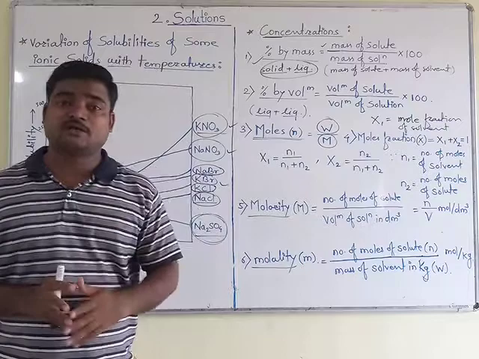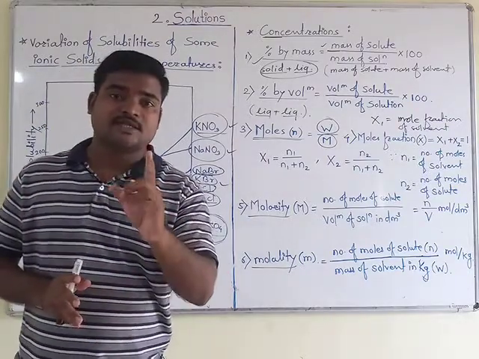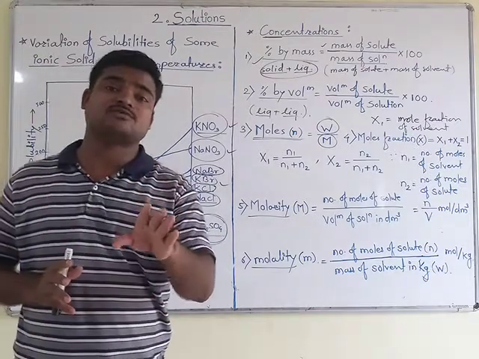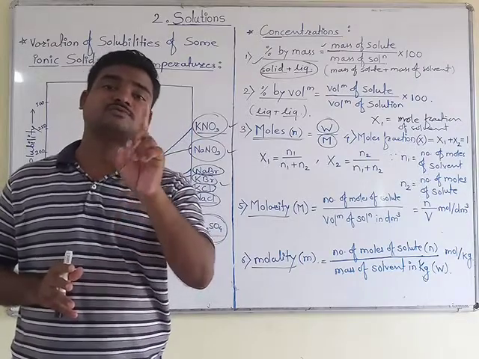According to this, you just go forward: N1 you assume as the number of moles of solvent and N2 as the number of moles of solute.